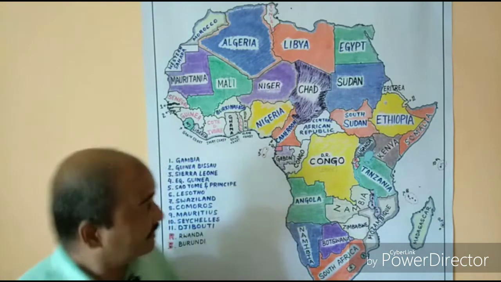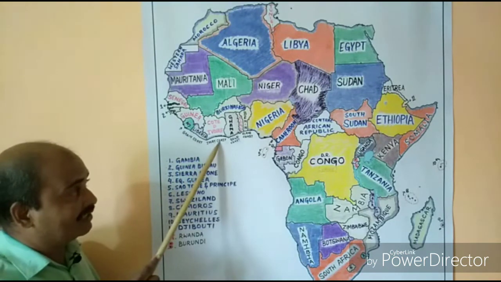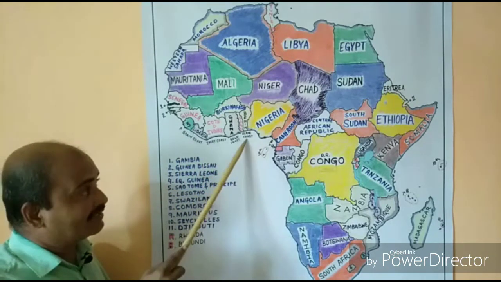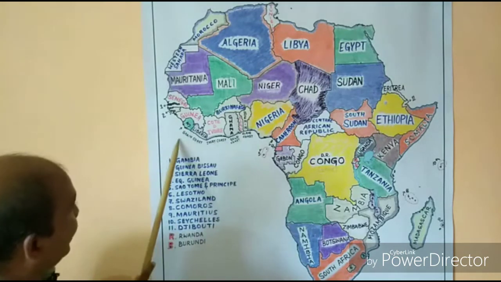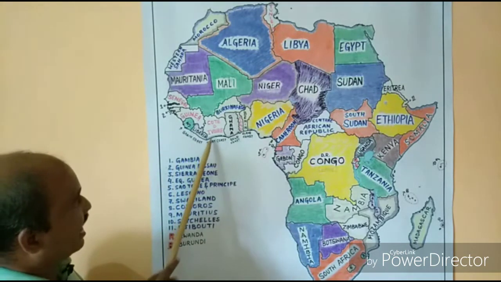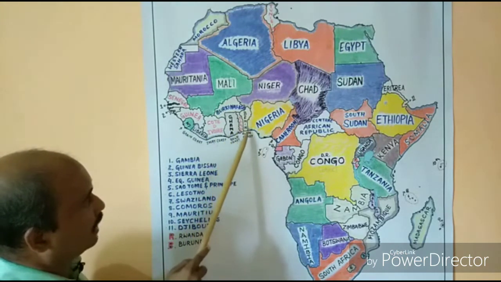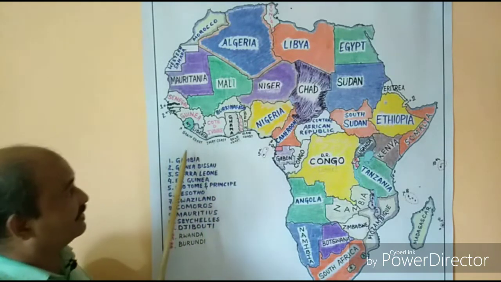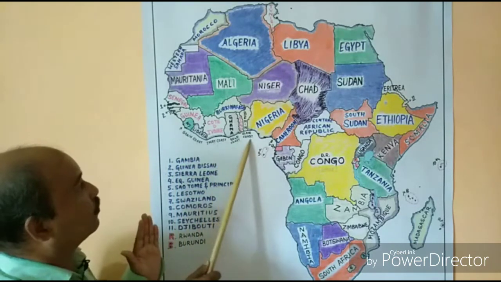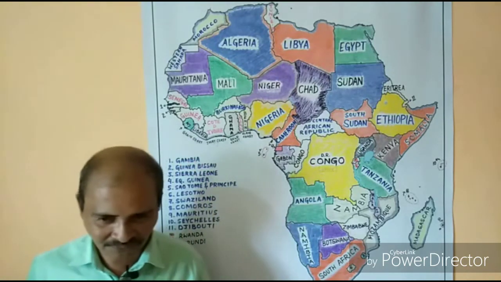Okay, now at the same time you can see here Grain Coast, Ivory Coast, Gold Coast and Slave Coast. Fantastic. Clear now? So here we have the Grain Coast, and then Côte d'Ivoire, Ivory Coast, Ghana, Gold Coast, Togo and Benin, the Slave Coast. So all together we find 1, 2, 3, 4 separate names for these coasts.